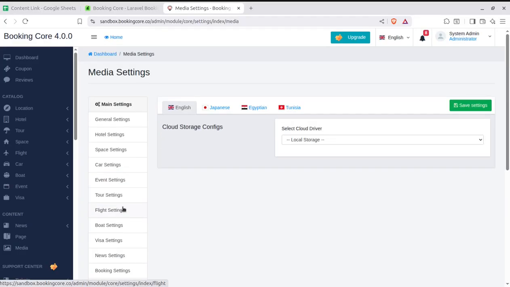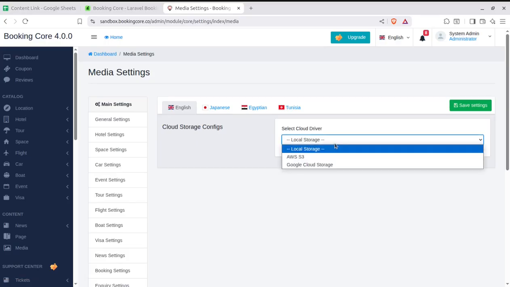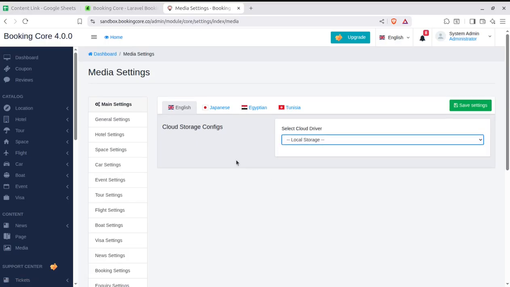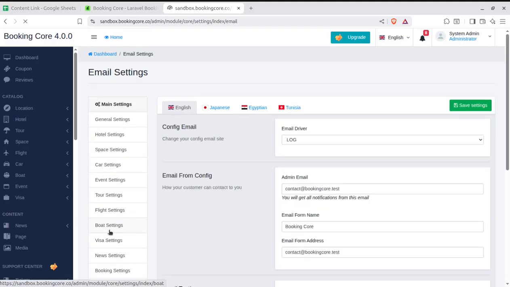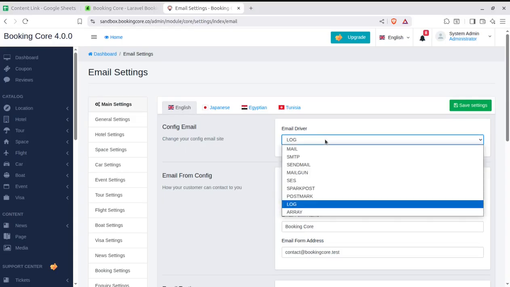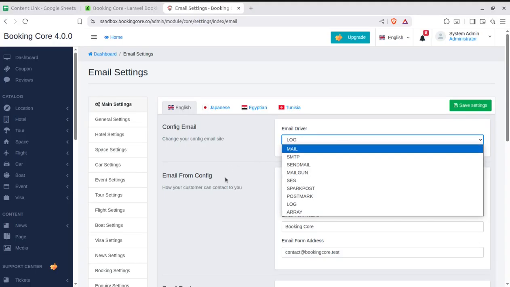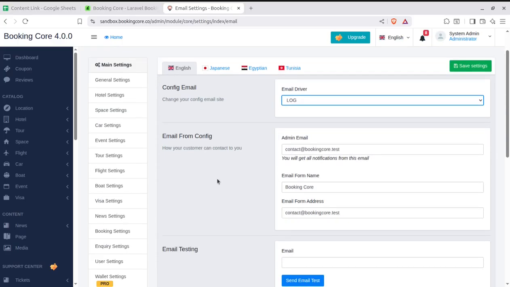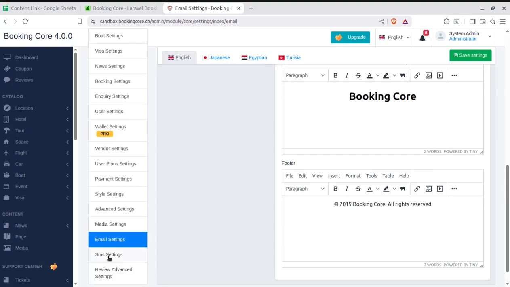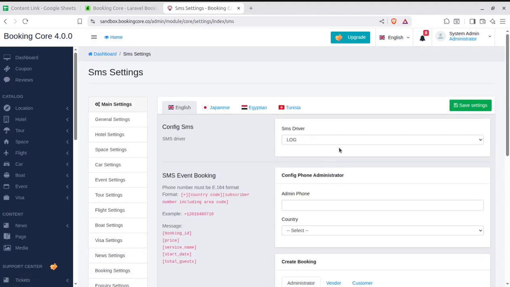In the media settings, we can access the media if you are hosting the media on external hosts. In the email settings area, we can simply configure the log email, like we can use SMTP, sendmail, or the log. So it is totally configurable how you want to use the system for sending and receiving the mails.